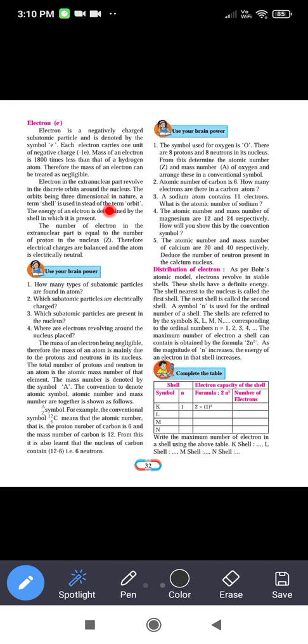The electrons revolve in different orbits and the orbits are three dimensional in nature. 3D orbits are present. A term shell is used instead of the term orbit.